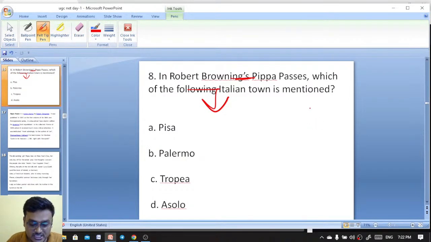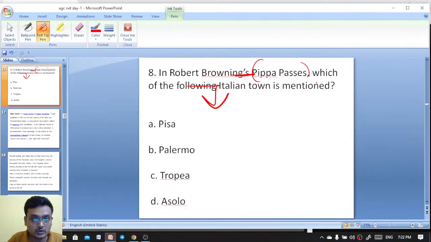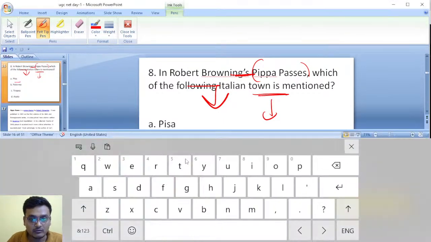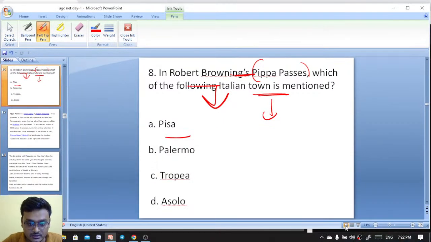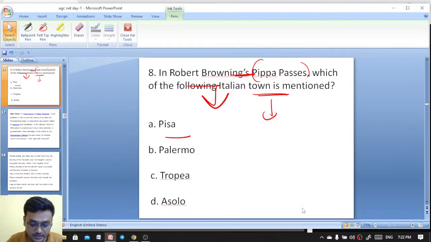In Robert Browning's poem Pippa Passes, an important work, which of the following Italian towns is mentioned here?